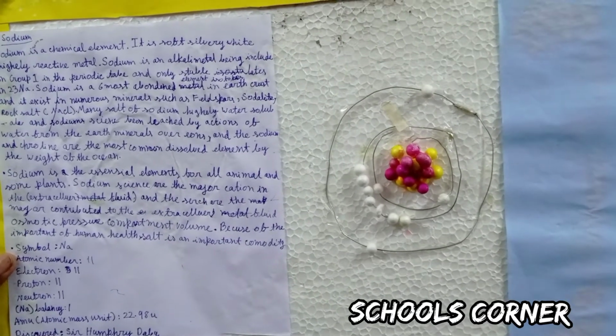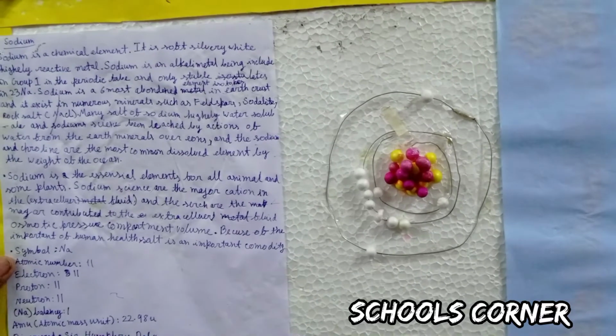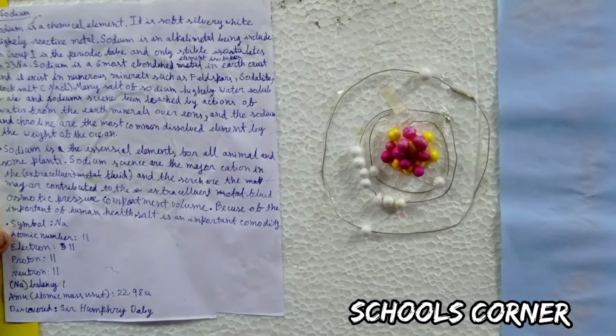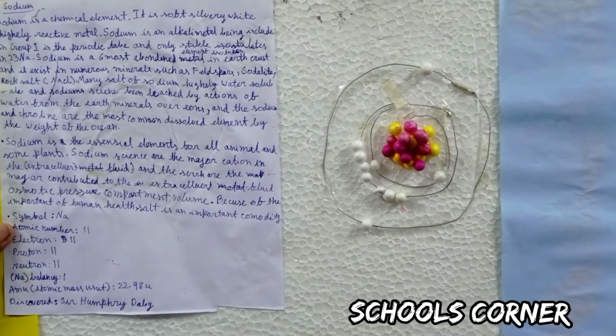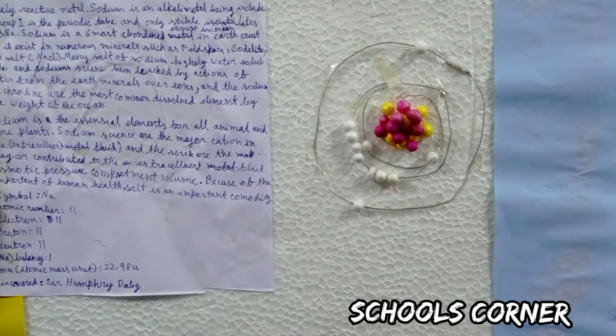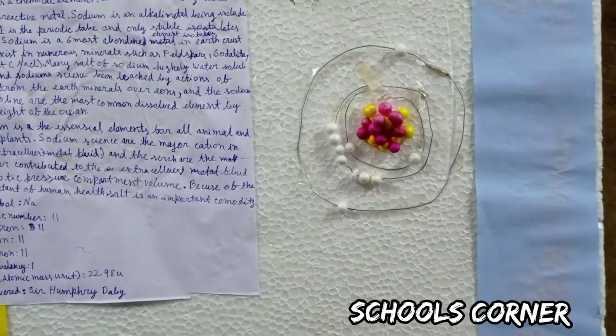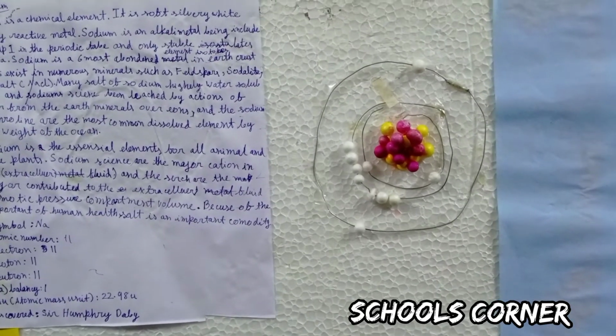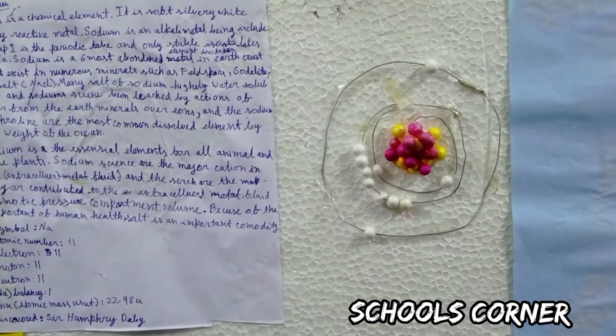Sodium is an essential element for all animals and some plants. Sodium ions are the major cation in the extracellular fluid, and the salts are the major contributors to extracellular fluid osmotic pressure and compartment volume. Because of its importance to human health, salt is an important commodity.